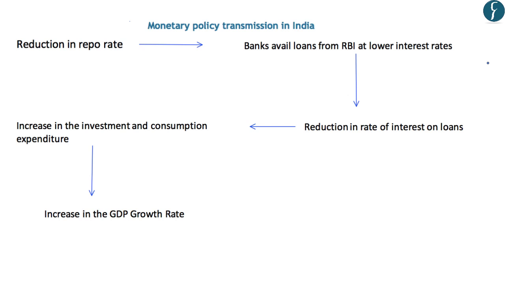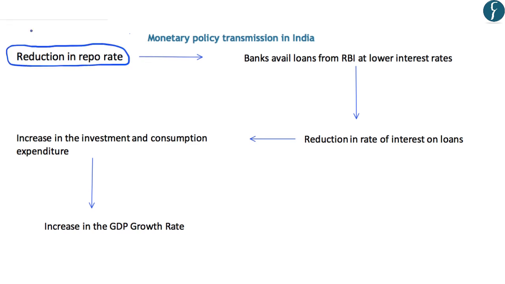In this context, monetary policy transmission refers to the commensurate changes in the rate of interest on loans with the changes in policy rates like the repo rate or reverse repo rate. So, simply, monetary policy transmission means what will be the impact on the interest rates in the market when the RBI changes its policy rates like the repo rate. Now, we will look at two scenarios with the help of a flow chart. First, what will be the impact if the RBI reduces the repo rate?